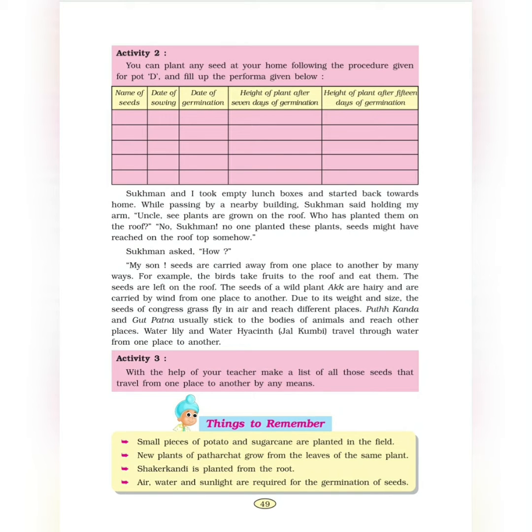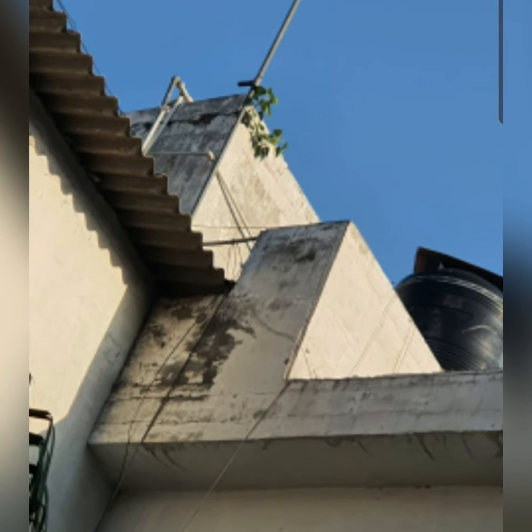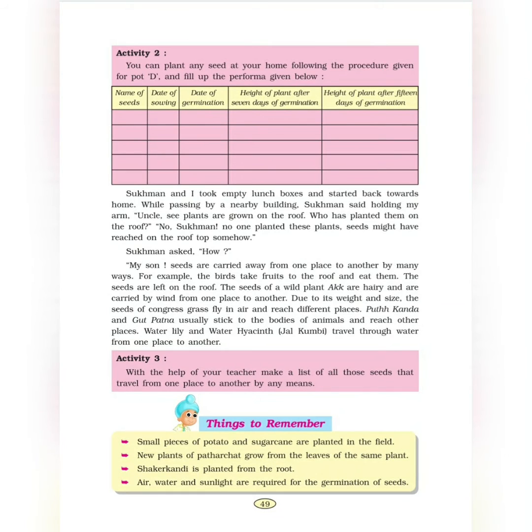Sukhman and I got empty lunch boxes and started back towards home. While passing by a nearby building, Sukhman said, holding my arm, "Uncle, see, plants are grown on the roof. Who has planted them on the roof?"